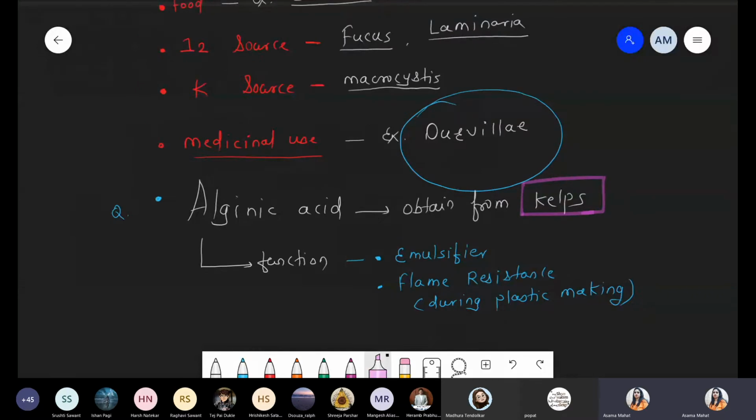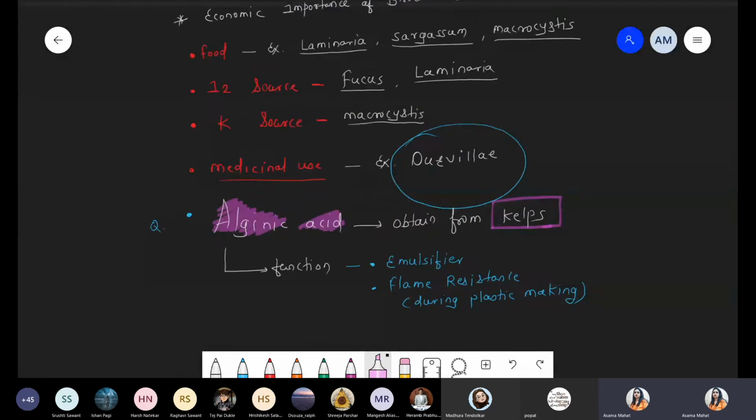More specifically, we are talking about one product, that is alginic acid, and its function is that it is used as an emulsifier, and it also shows flame resistance activity during plastic making. Yeah, so this point is clear. Okay, so all these are the economic importance with respect to brown algae.